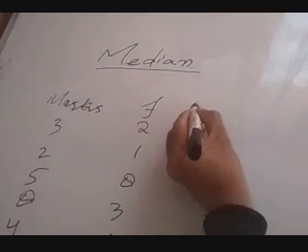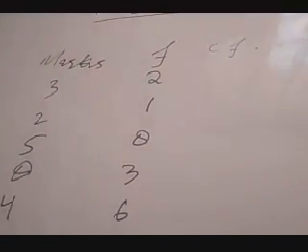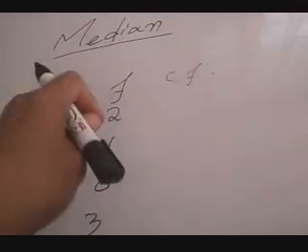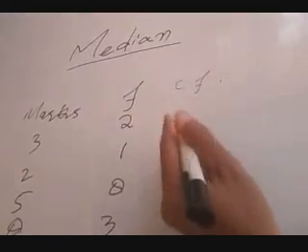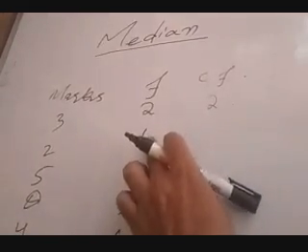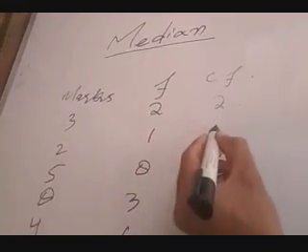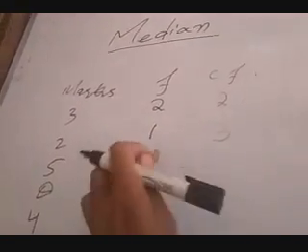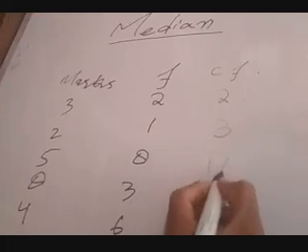Now as I have already explained, for grouped data, that means discrete series and continuous series, you also have to find cumulative frequency, and I have explained how to find it. Prior to 2 there is no value, so 2 will be the cumulative frequency. First frequency is 2. For the second, prior to this are 1 and 2, so that is 3. For 8, prior to this 1 and 2, so 8, 1 and 2 make 11,